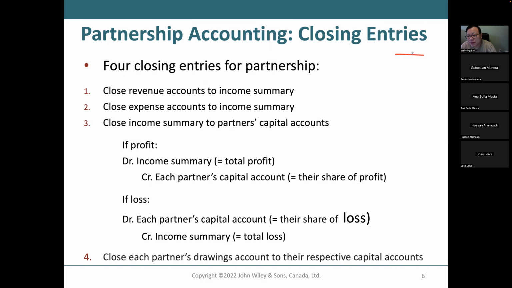Suppose you have revenue, under owner's equity. Suppose you have a revenue of $100 and you have an income summary. We want to close the revenue account to income summary.